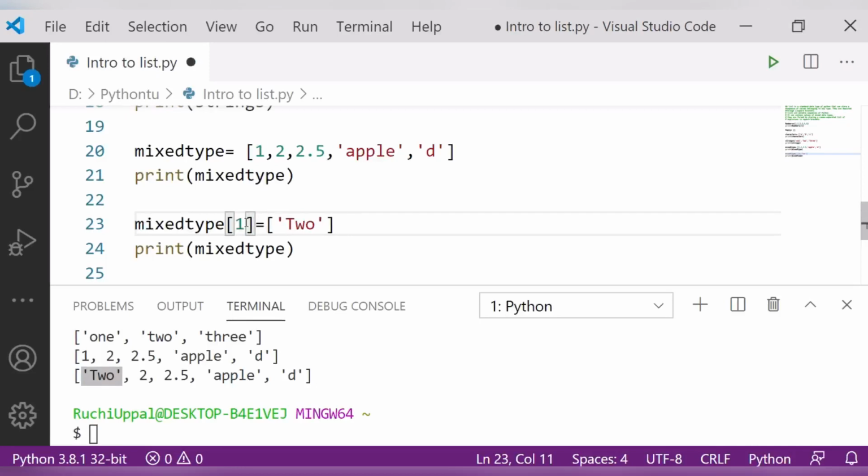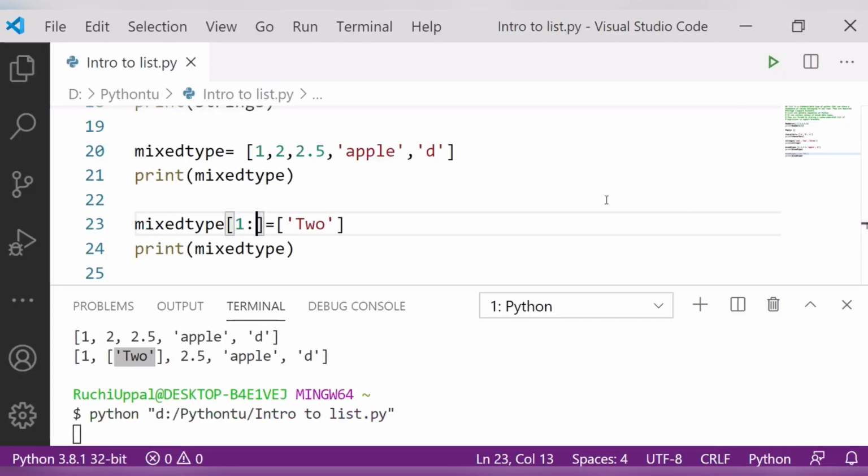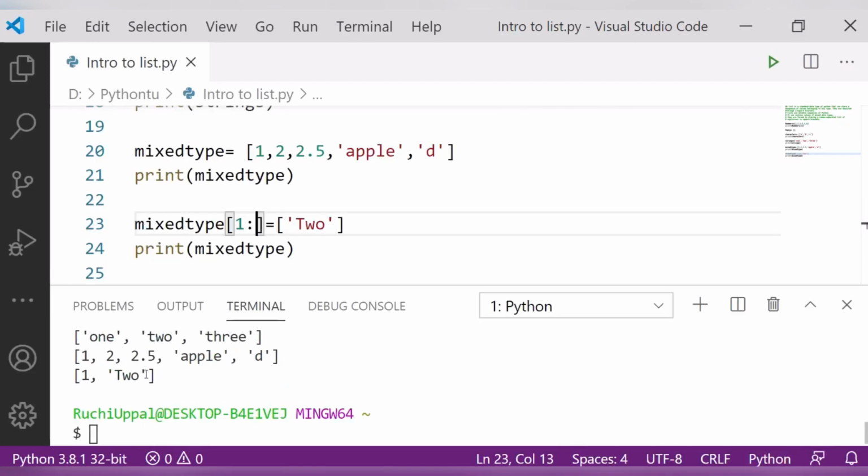If I will remove this value, fine. Now the next is, earlier I told you it will be broken into parts. And after that what you have to do, you have to simply write down like this, 1 colon. So means it will print you the values from here to here, only 1 and 2 values will be displayed over here. Fine. So clear.